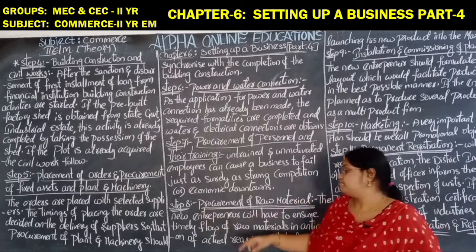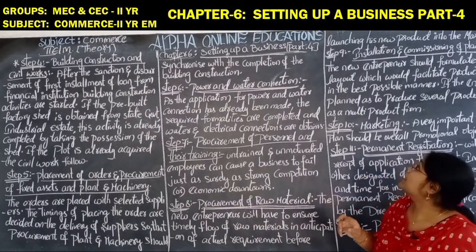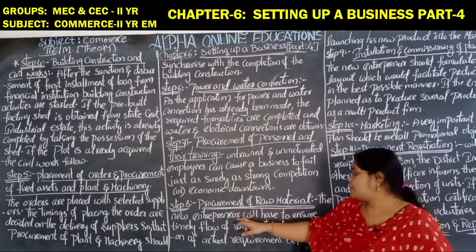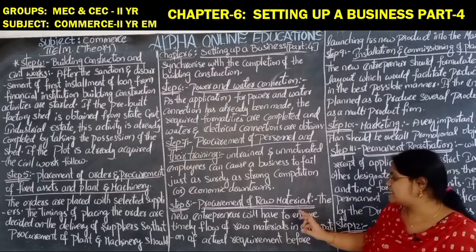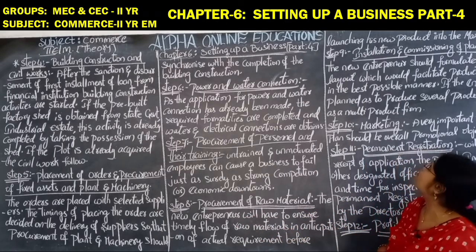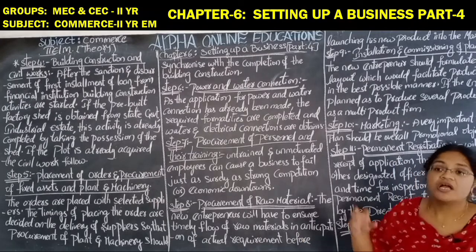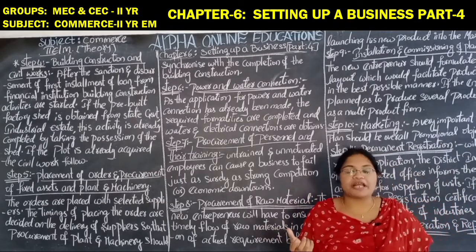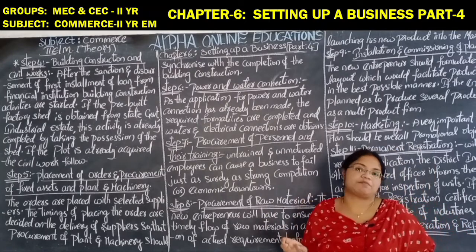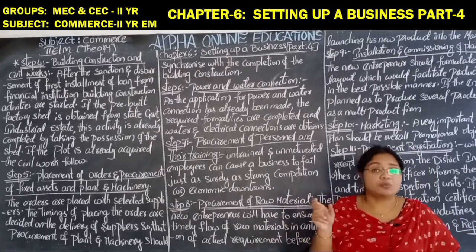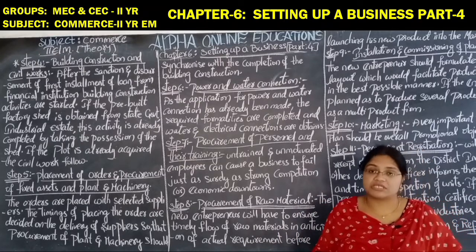Step 8, procurement of raw material. The new entrepreneur will have to ensure a timely flow of raw material in anticipation of actual requirement before launching his new product. Before launching the new product, whatever raw material is required to launch such a product, they have to procure that raw material first of all.